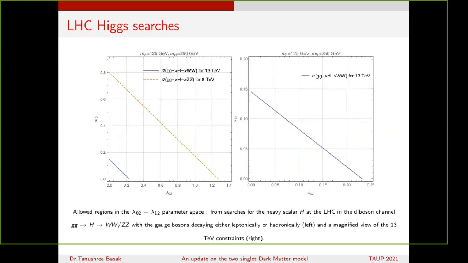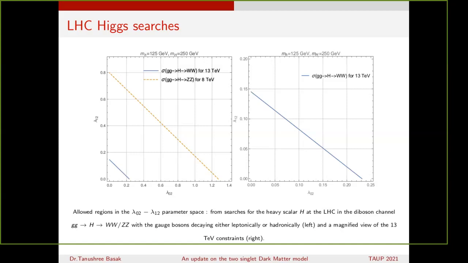The next one is coming from the LHC Higgs searches. We know that after the discovery of the standard model like Higgs, the LHC experiments have continued to look for heavier scalars in a variety of final states. So here we have plotted the allowed regions in the lambda 0 2 and lambda 1 2 parameter space for the heavy scalar searches, and we have utilized both the 8 TeV and 13 TeV data,